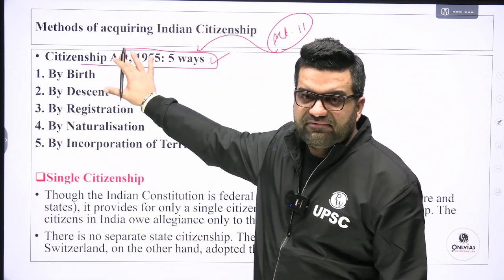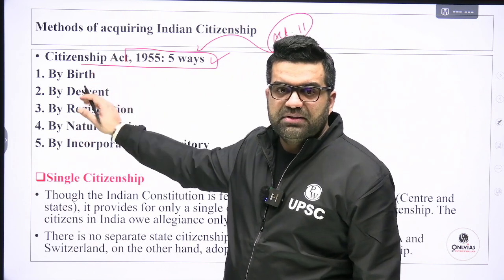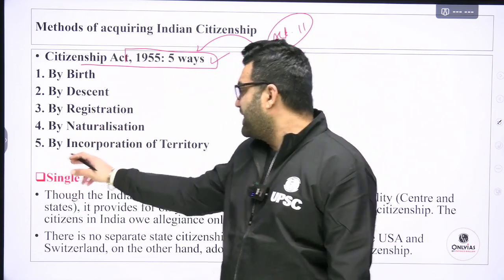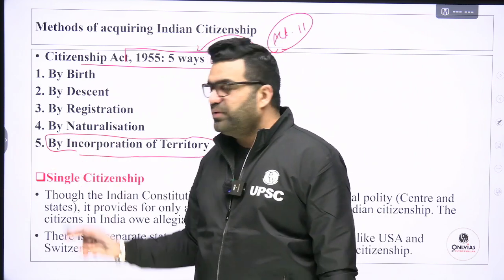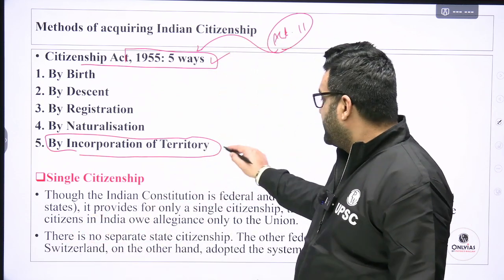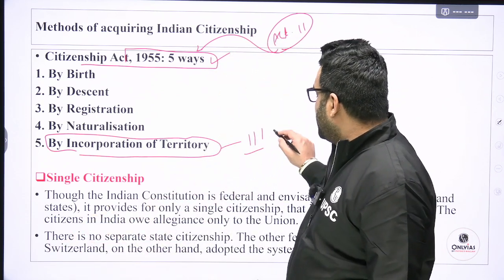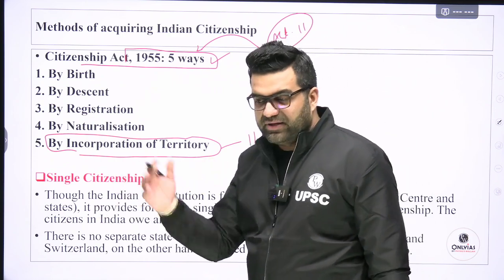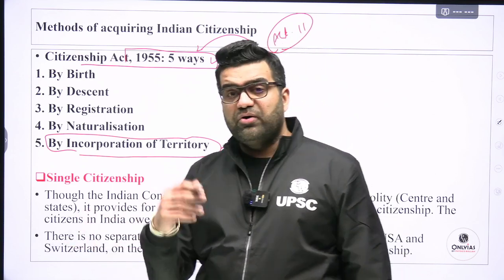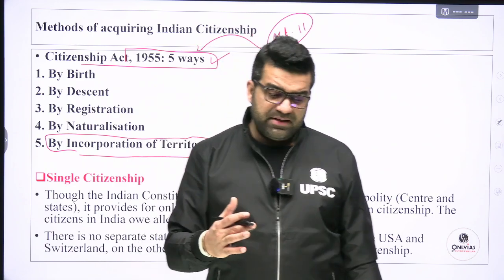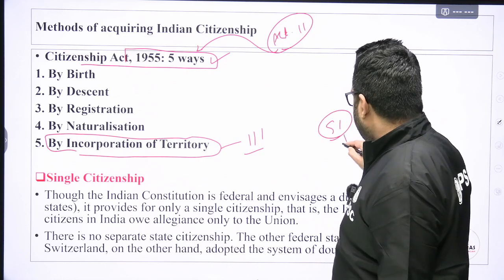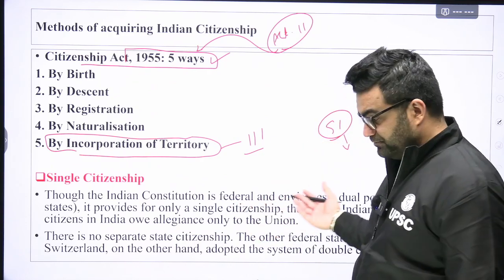It recognizes 5 ways: citizenship by birth, by descent, by registration, by naturalization, and by incorporation of a territory into India. For example, land enclaves between Bangladesh and India, the land exchange agreement as per which 111 land enclaves, village pockets that were there in India belonging to Bangladesh, were given to Bangladesh in return for 51 enclaves that were on the Bangladeshi side.